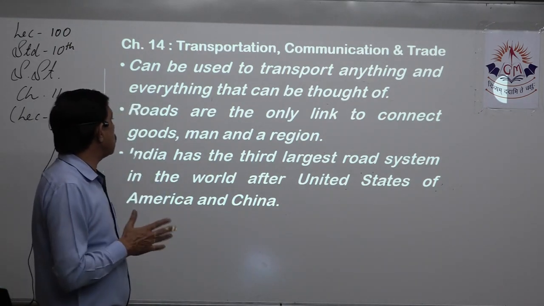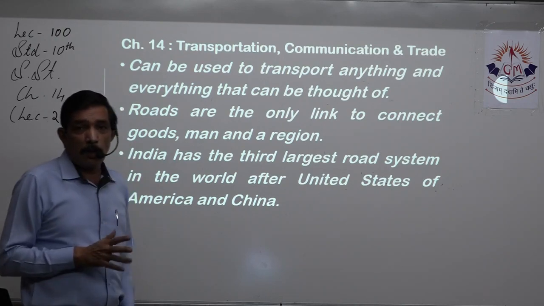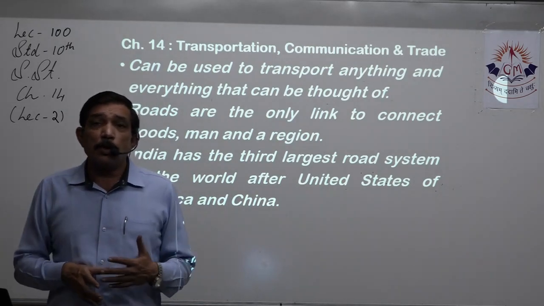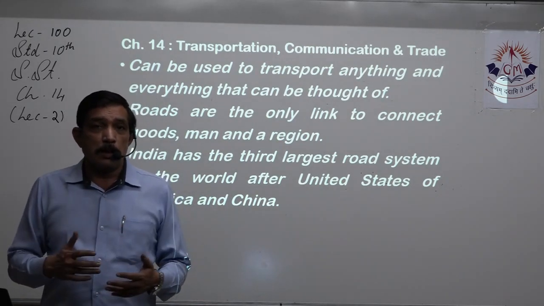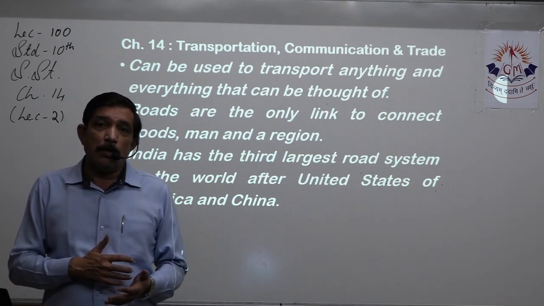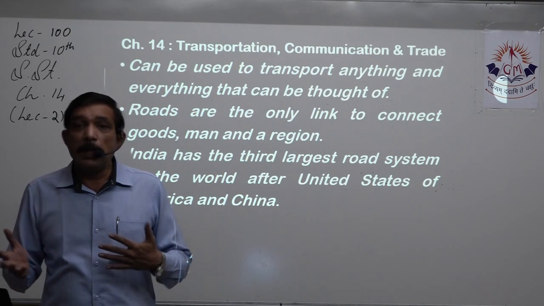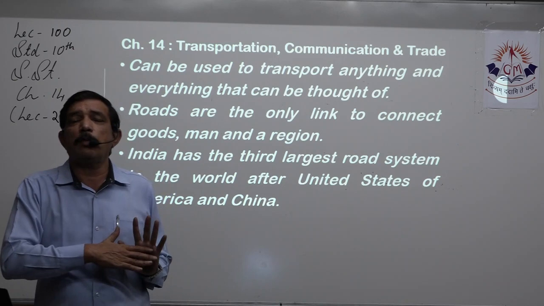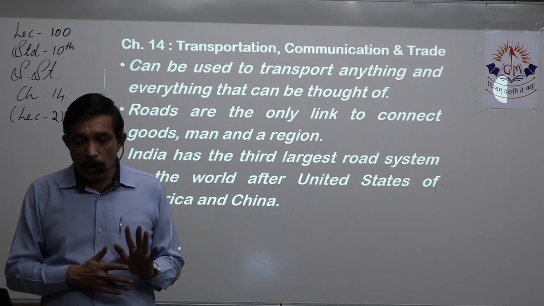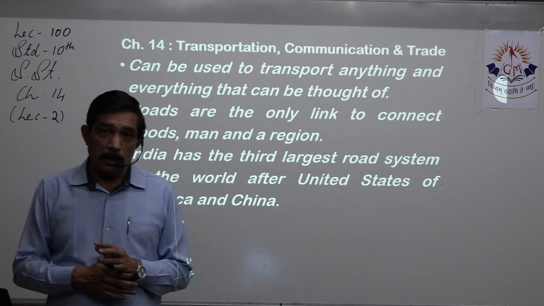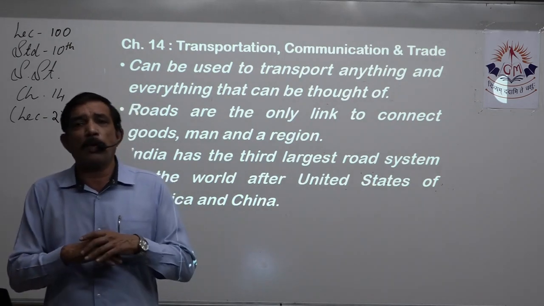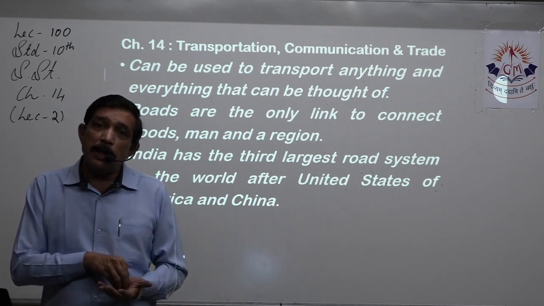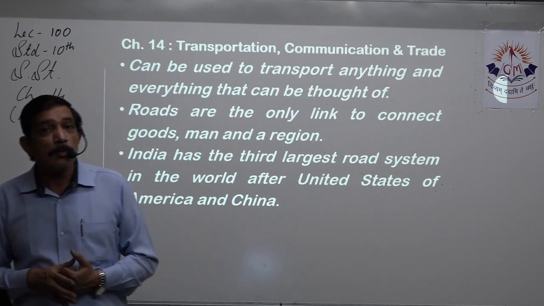Roads are the only link to connect goods, men, and a region. One region is attached with another region. Maharashtra is attached with Andhra. So for both the states, whether it is men or material, whether it is people or goods, they can be transported very easily because it covers a complete region of complete Maharashtra and complete Andhra Pradesh. So roads are the only link. Even if you don't have any airports, even if you don't have any railway track over there, roads will still be there with which you can transport men and material.